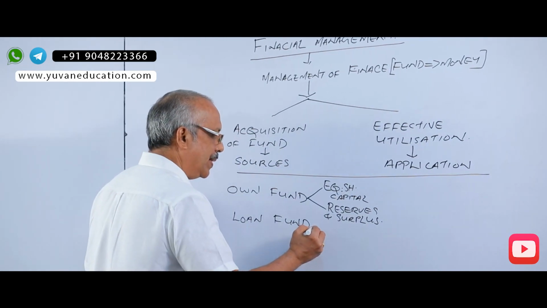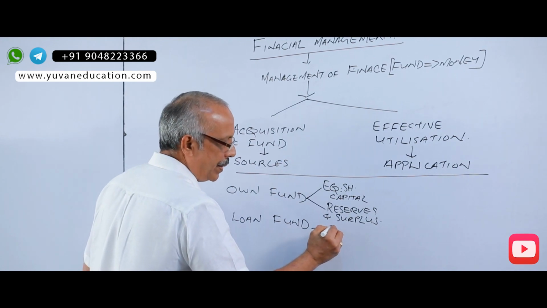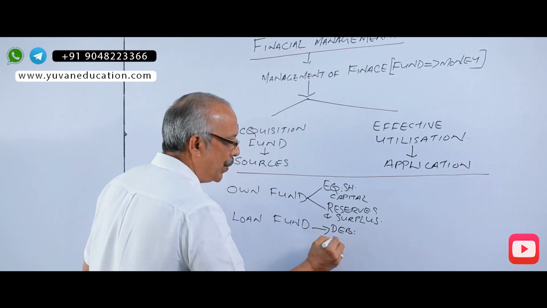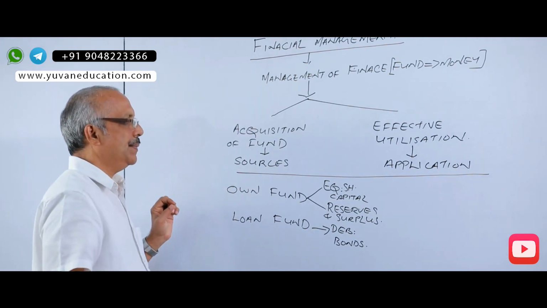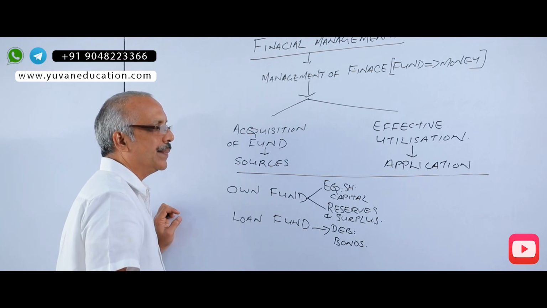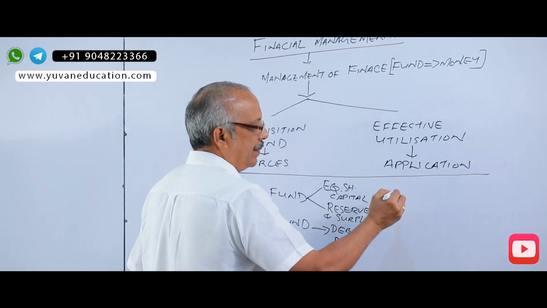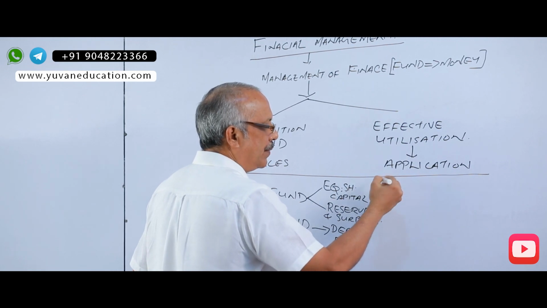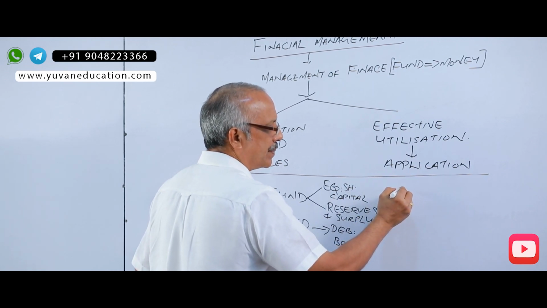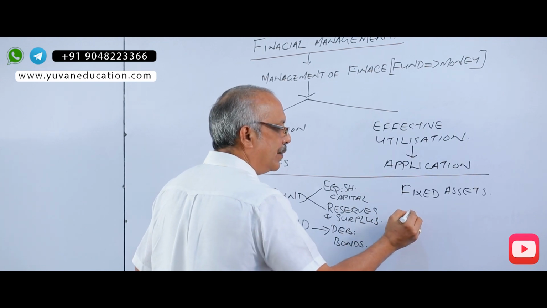Examples of loan fund are debentures, bonds, etc. And you are acquiring this fund and it is invested in assets, which can be capital assets, that is fixed assets, or it can be other investments.